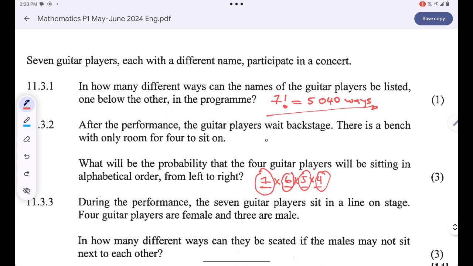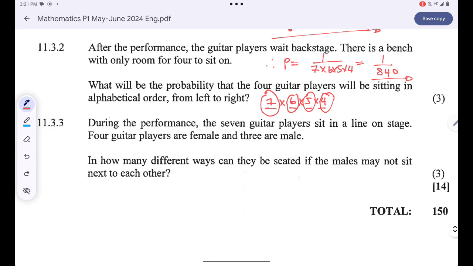So the probability will simply be equal to 1 over 7 times 6 times 5 times 4. So this will simply give me 1 over 840. You can write this answer as a decimal, are you together? But please leave it like this, just to avoid writing long decimals.